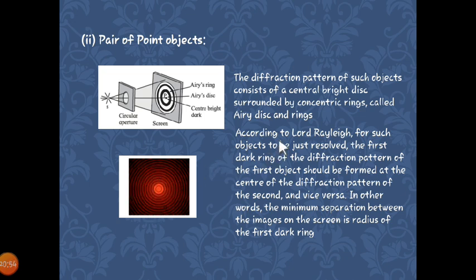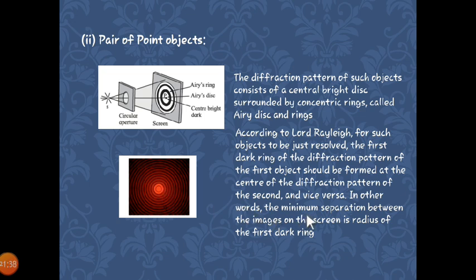According to the Rayleigh criterion, for such objects to be just resolved, what can we apply here? In the first case, the central maximum should overlap with the minimum of the first one. But in this case, for objects to be just resolved, the first dark ring of the diffraction pattern of the first object should be formed at the center of the diffraction pattern of the second, which is obviously dark, and vice versa.